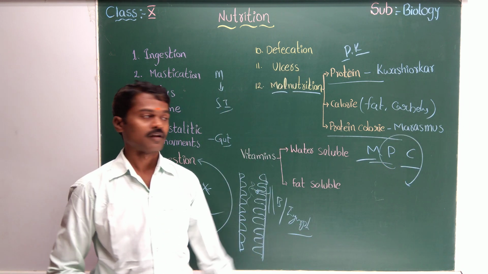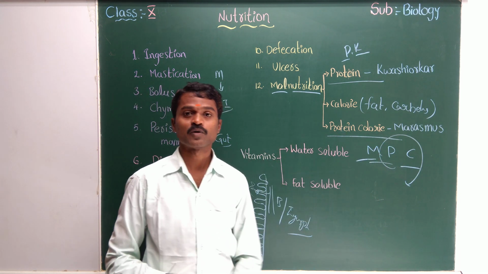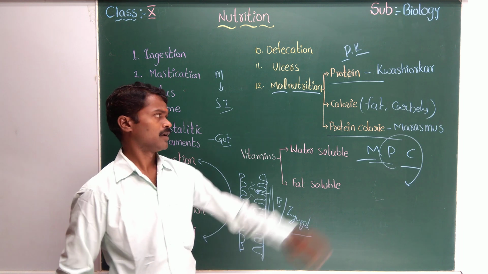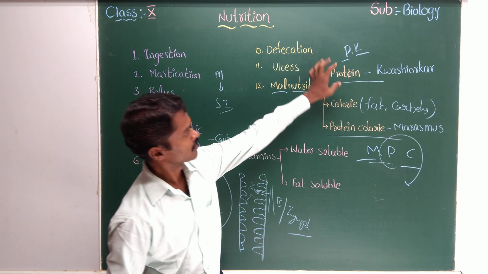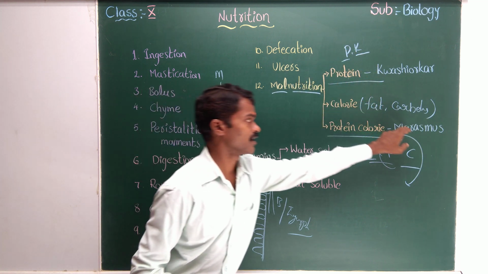Marasmus is due to protein calorie malnutrition. Now, some common symptoms between kwashiorkor and marasmus, the protein calorie malnutrition disorders.